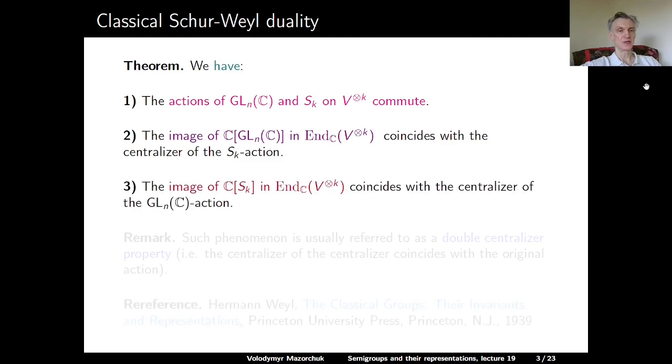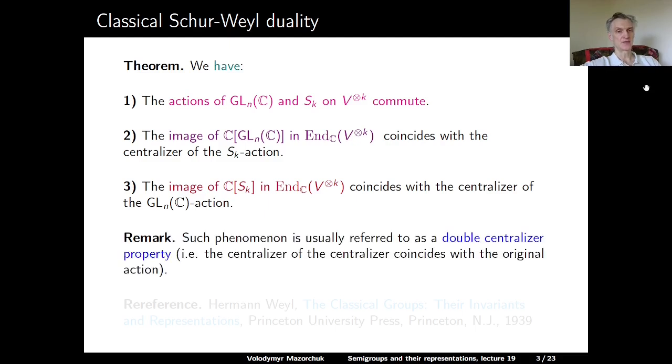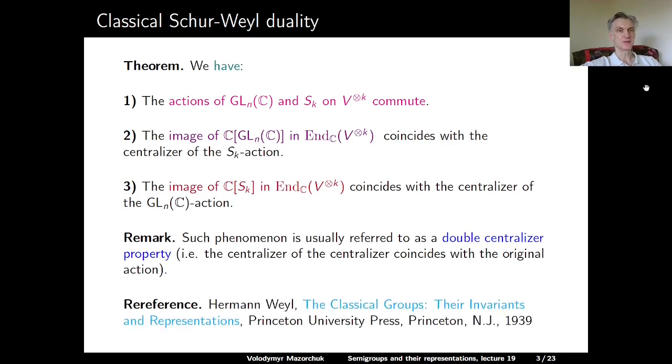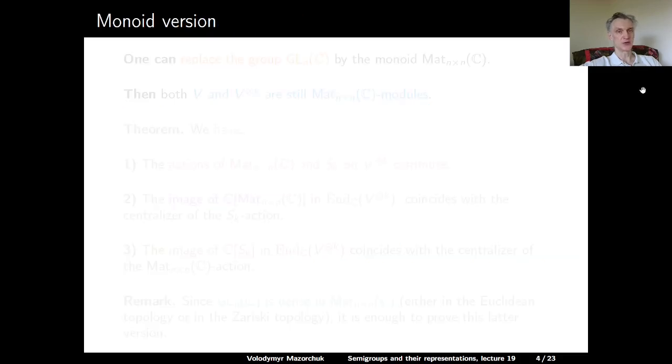Claim 3. The image of the group algebra of S_k in the algebra of all linear operators on V to the tensor power k coincides with the centralizer of the GL_n(C) action. And this phenomenon, when we have two algebras, each acting as the centralizer of the other, we call the double centralizer property. So the centralizer of the centralizer coincides with the original action. This theorem is due to Schur, and it was popularized by Hermann Weyl in his book The Classical Groups, Their Invariants and Representations. There is also a monoid version of this theorem.